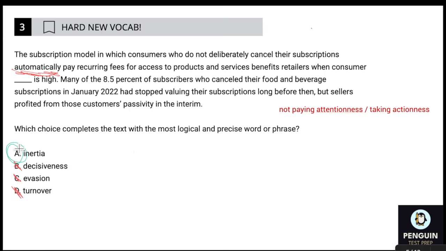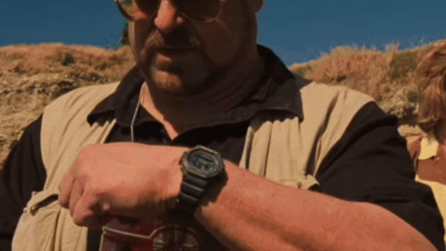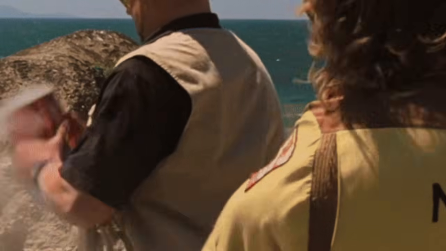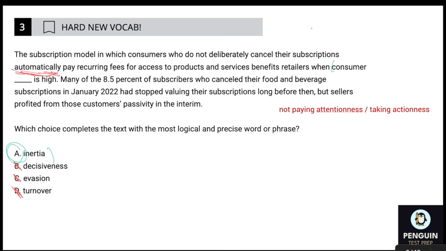And I didn't want to mention this at first because I doubt most of you would know it, but this is a sort of business term, consumer inertia. It basically is a term meaning the tendency for a consumer to want to just stick with the thing that they know and love. So it's kind of the opposite of turnover, where it's like, I drink Folgers coffee every morning. I'm only going to drink Folgers coffee every morning. All right, but anyway, yeah, choice A there.